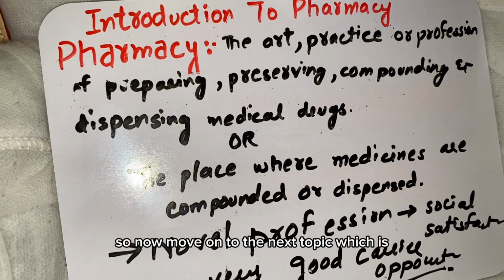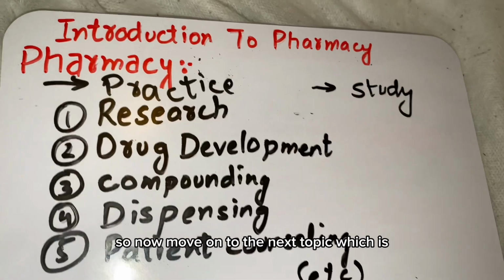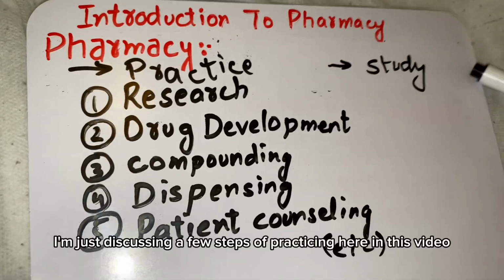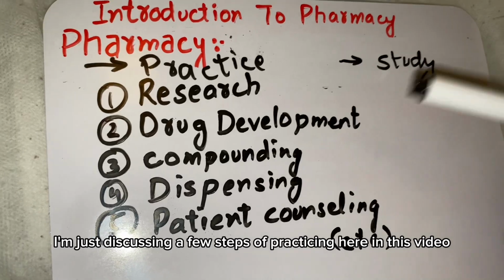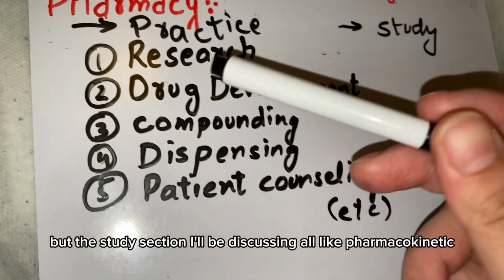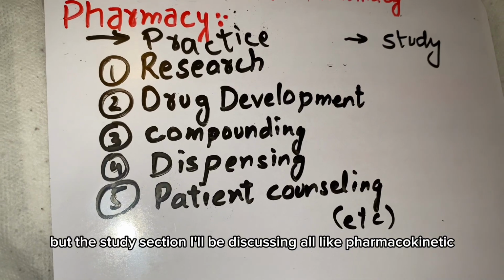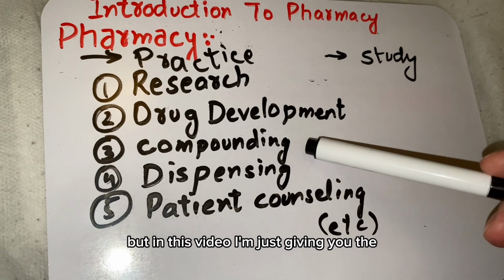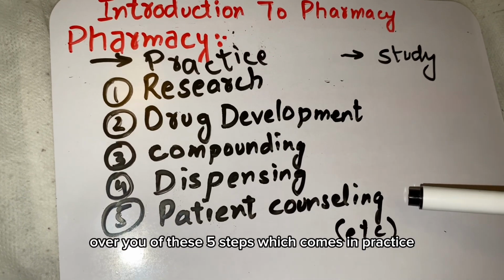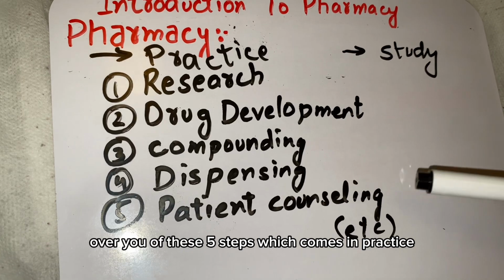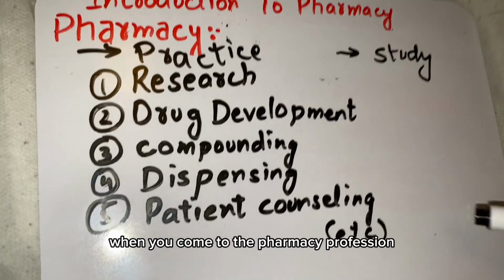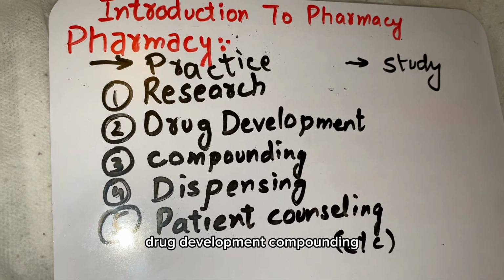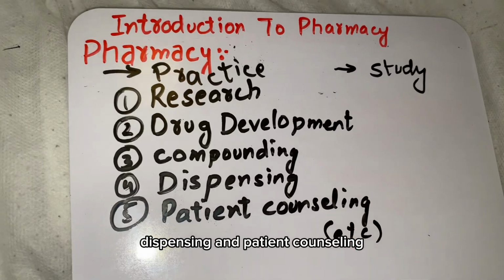And that's the definition. Now let's move on to the next topic. Pharmacy is divided into two parts, the practice and the study. I'm just discussing a few steps of practice in this video, but the study section, like pharmacokinetics, pharmacodynamics, everything, I'll be discussing in the upcoming videos. In this video, I'm just giving you the overview of these 5 steps which come in practice. So when you come to the pharmacy profession, you need to study these 5 steps. And these are research, drug development, compounding, dispensing, and patient counseling.